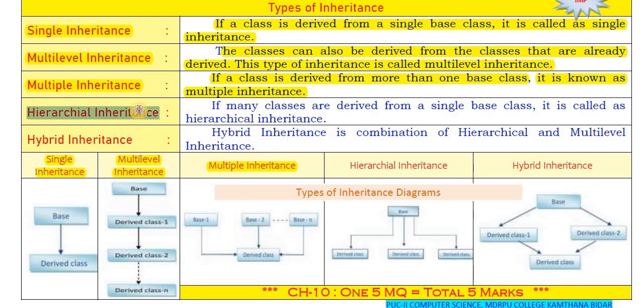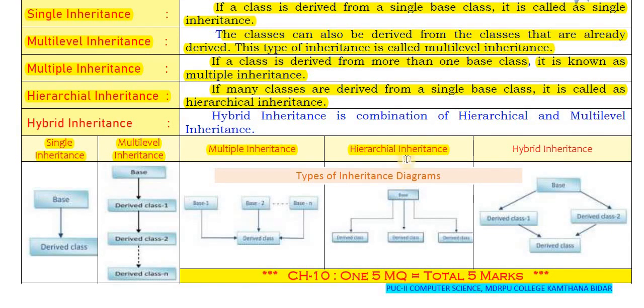Then hierarchical inheritance. This is the opposite of multiple inheritance. Hierarchical inheritance means if many classes are derived from a single base class, it is called hierarchical inheritance. Here you can see in the diagram, from a single base class we are deriving many derived classes.